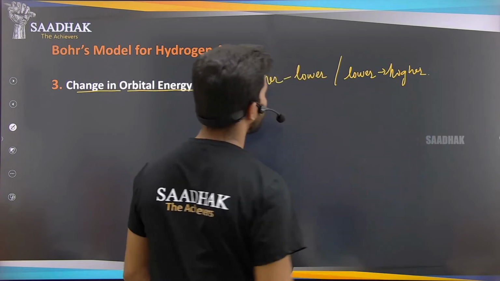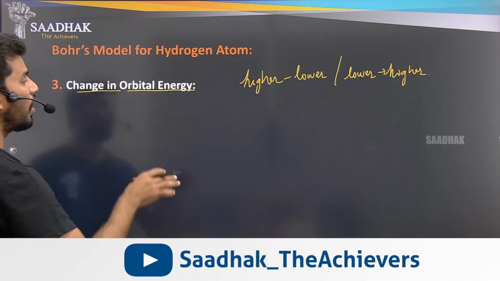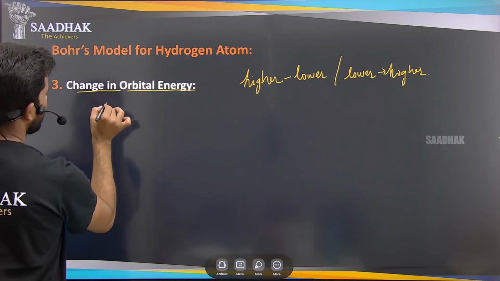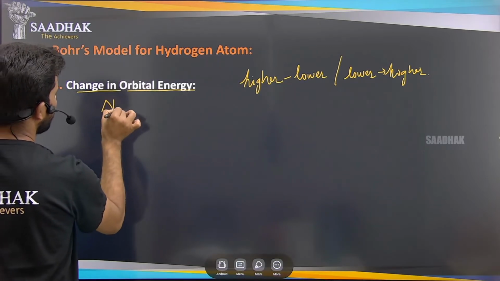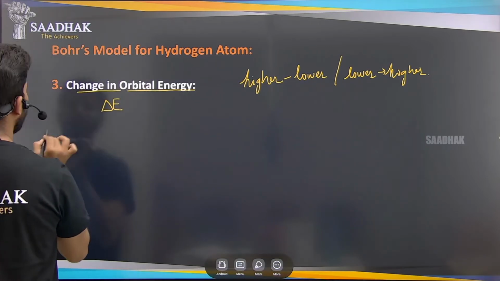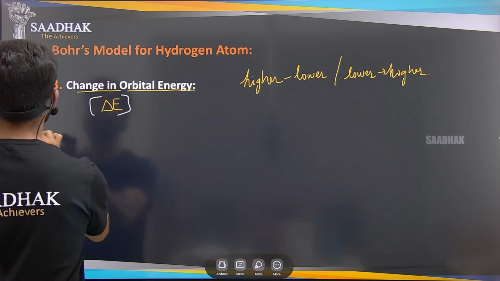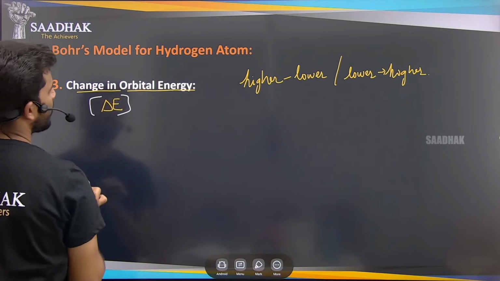In both cases, energy will be changing. That is indicated by delta E, the change in energy.